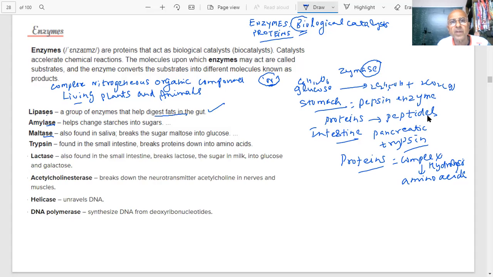In our gut, students, we understand these are present. Amylase helps change the starches into sugar. You are eating so much starch every day, so we will need enzymes for that. Maltase is found in the saliva, breaks the sugar maltose into glucose. Trypsin is found in the small intestine, breaks proteins down into amino acids. Lactase is found in the small intestine, breaks lactose, the sugar in milk, into glucose and galactose, students.